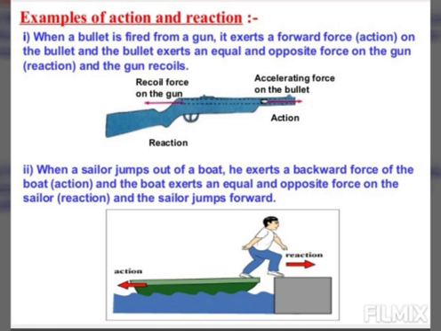So to every action there is equal and opposite reaction. Why the gun recoils? We know that the force on the bullet applied is the action, and the force on a gun which moves our shoulder backward, or a little jerk which we feel when the gun recoils, is the reaction. To every action, again there is an equal and opposite reaction.